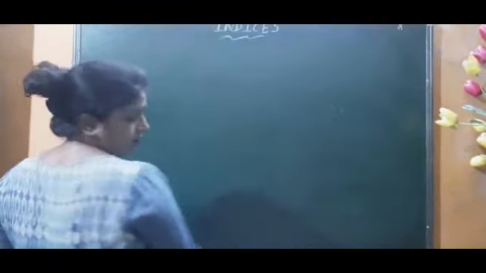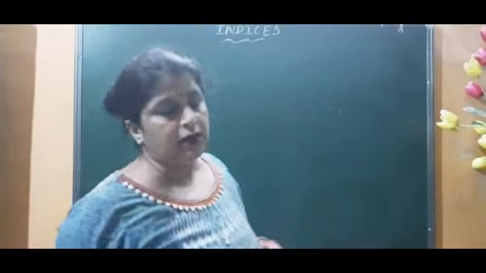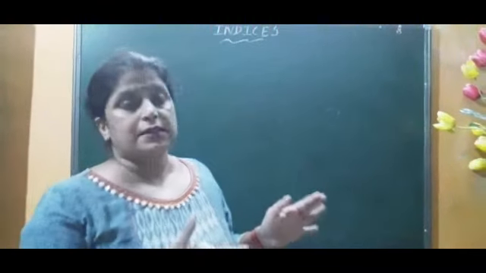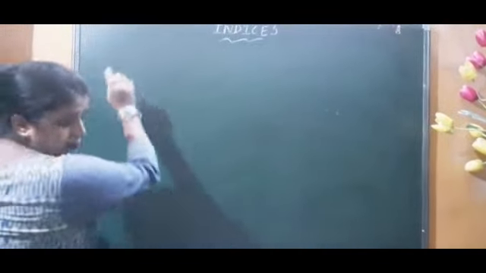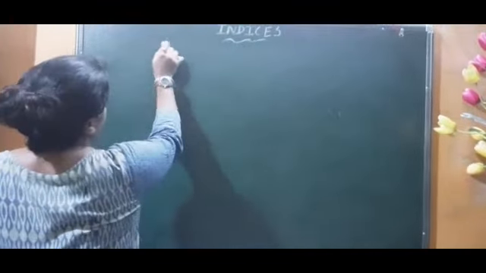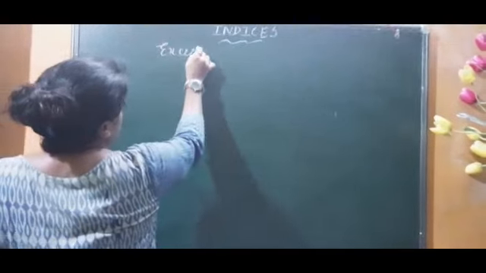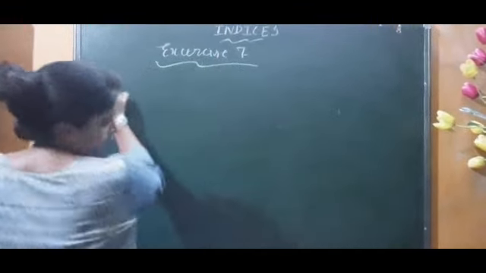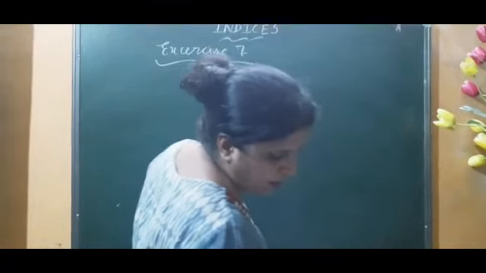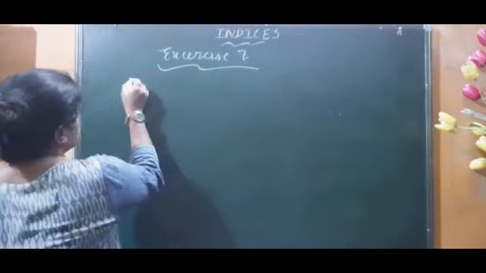Here, just now I have 3 books: Haris Sharma, Haris Agrawal and Amal Agrawal. But just now I am preparing this for the ICSE board, so I am following Amal Agrawal, and this is exercise number 7. See what is given. Question number 1: Simplify the following.